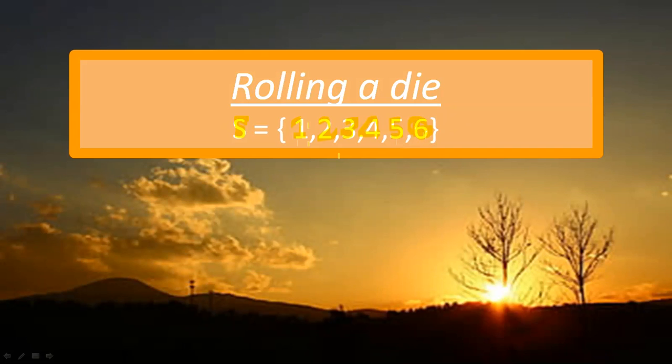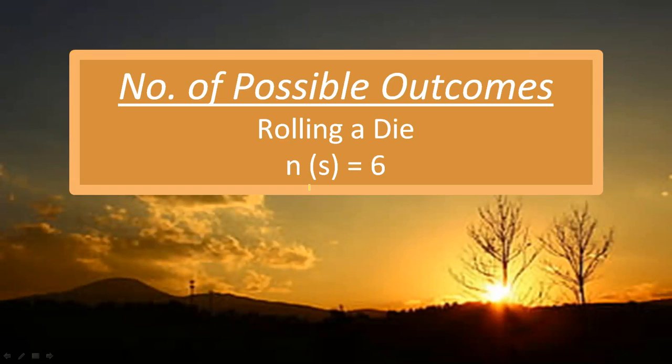That's the sample space. But how many times you are getting the different numbers? That will be the event, because you have done an experiment and noted down what number you are getting. Okay? Don't mix two things together. The world offers you the sample space, but you decide what things you require. So the number of possible outcomes when rolling a die, how many numbers? The number of possible outcomes in the sample space will be six.